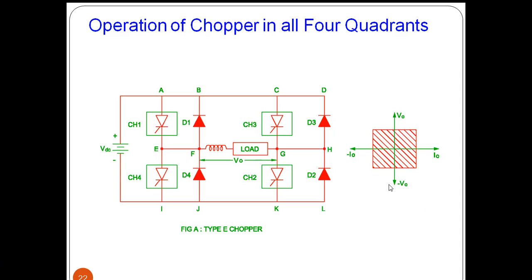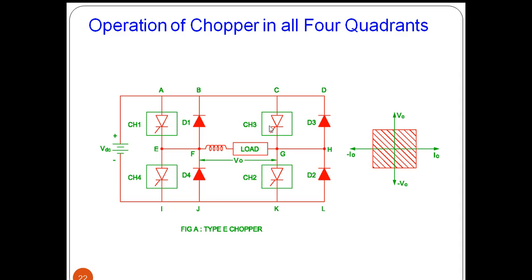Whenever the voltage is negative and current is positive, we are getting operation in this quadrant when D3 and D4 are operating. So quadrant 4 chopper will be operating. We are going to see in detail clearly in modes of operation.